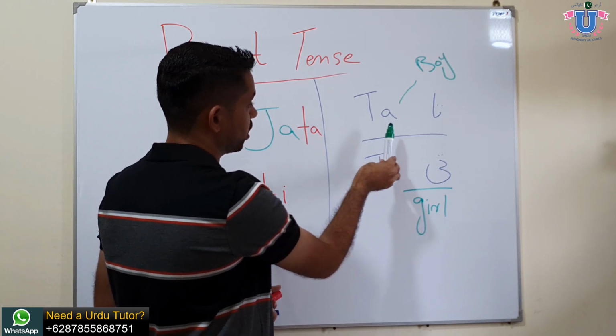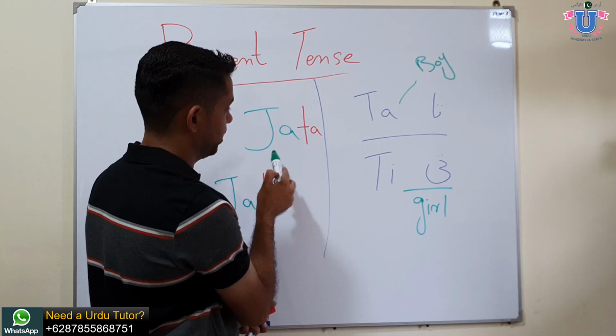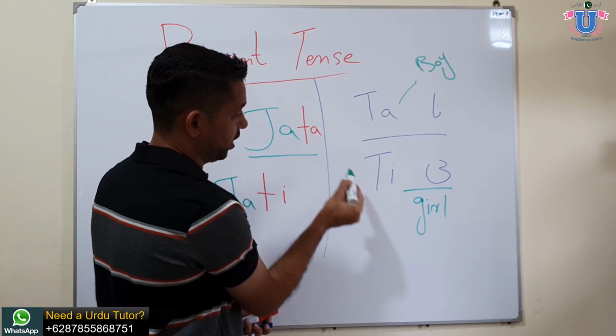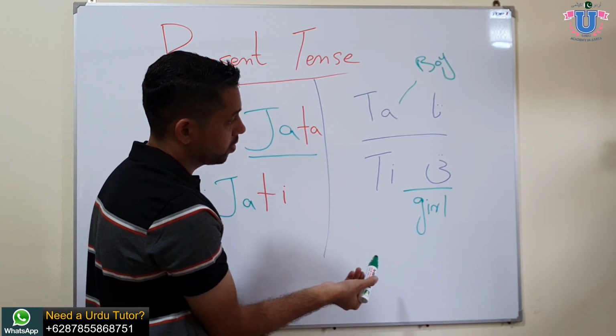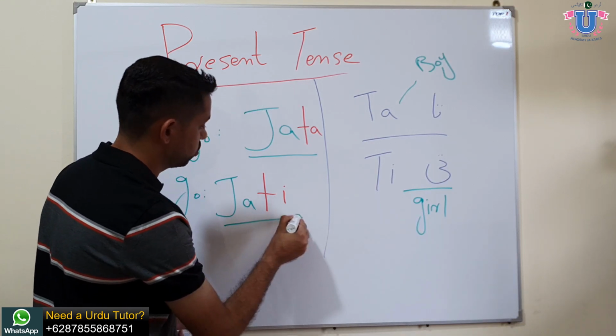So if you're talking about a boy, or if you are a male person, you need to add ta at the end of the verb, in the root of the verb. And if you are a female, or if you're talking about a female, like she goes somewhere, Sarah goes somewhere, then add ti to the root of the verb.